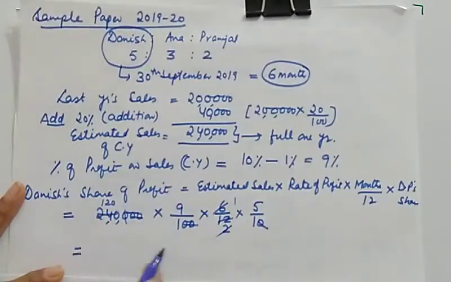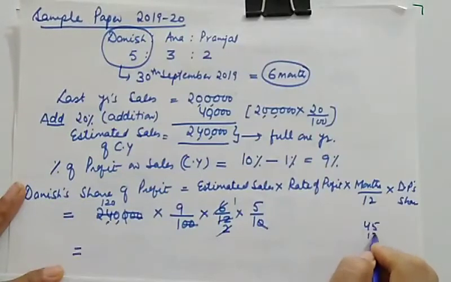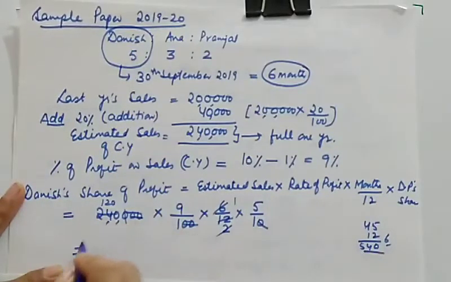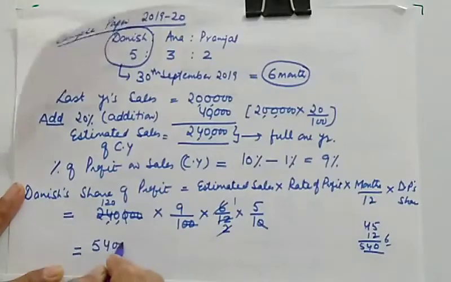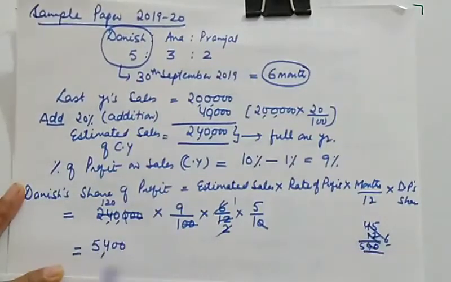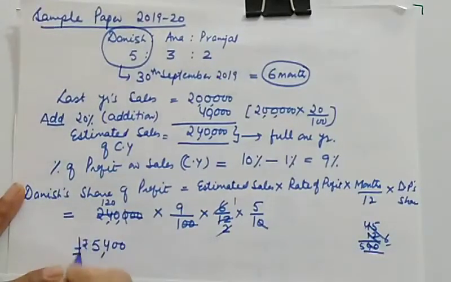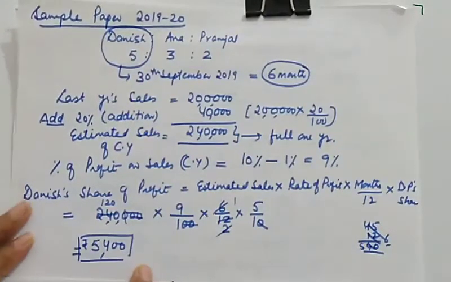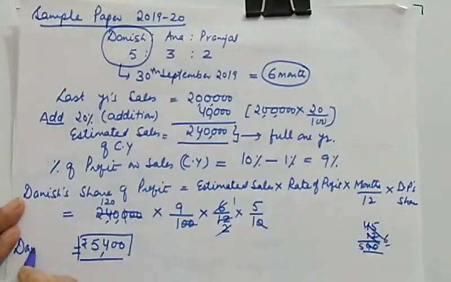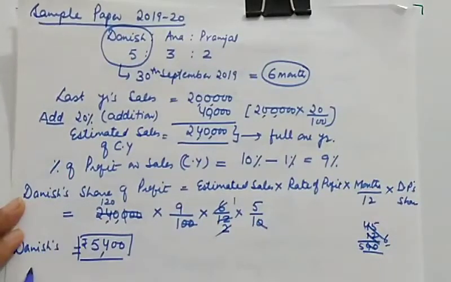If you multiply this 120 by 45 (12 fours are 48, 54), we'll be able to get 5,400. So this is the profit share of Danish. Danish's share of profit.